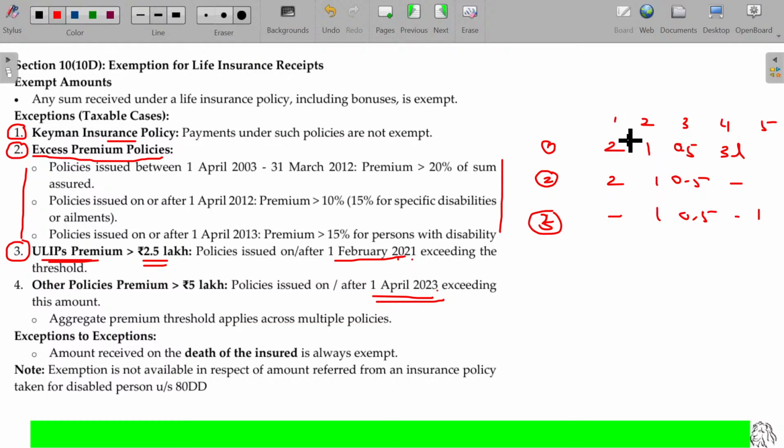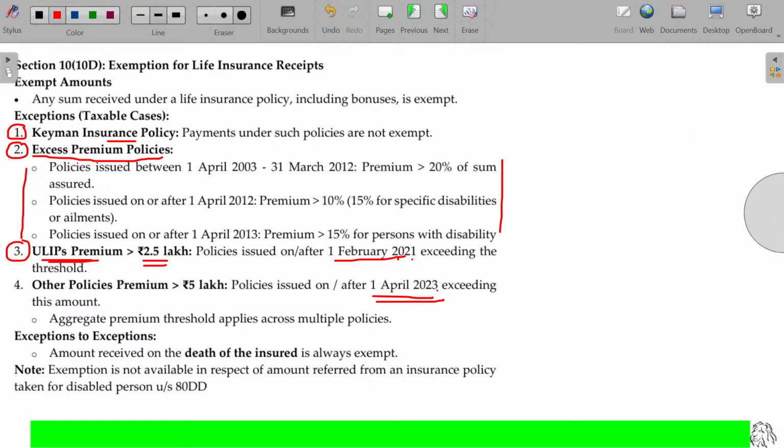See, in the very first year, you can claim how much? 2.5 lakhs. Now you can show these two. Next year also you can show these two. Next year, as this one is released and a new policy is purchased, all the 3 put together 2.5 lakhs. So you will be claiming the exemption for third as well as fifth also later on. That's how you can aggregate based on year of investment. This particular content is very rare for your examination, but anyhow it is available as a question in the CA Inter material. I request you to go and watch those videos and try to solve this. I have given the provisions, and you can understand there with an illustration.